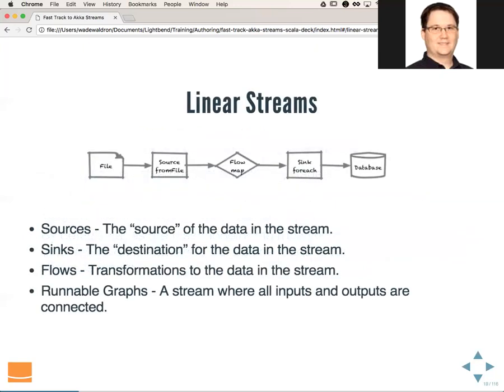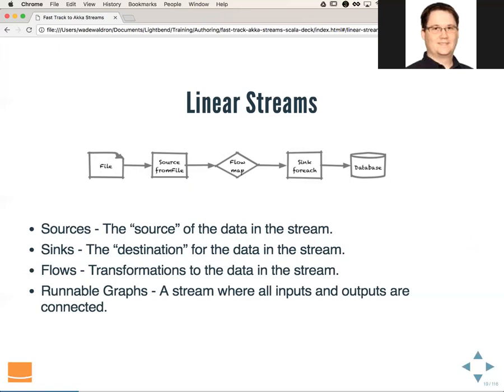So this is an example of a linear stream. We have a file. We have a source that is consuming from that file. We have a flow that is performing some map operation on the data from the file. And then we have a sink, which is then writing to a database. So a source in an Akka stream is the source of the data. This is where the data is coming from. The sink is the destination for the data in the stream. And then we have flows, which are transformations to the data in the stream.